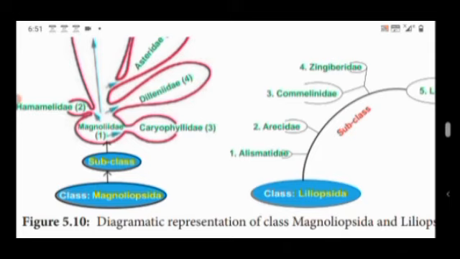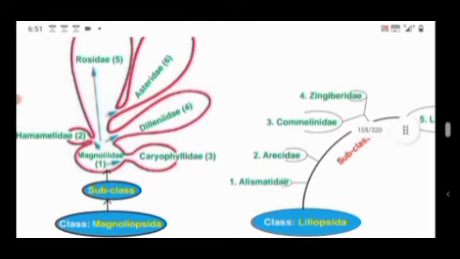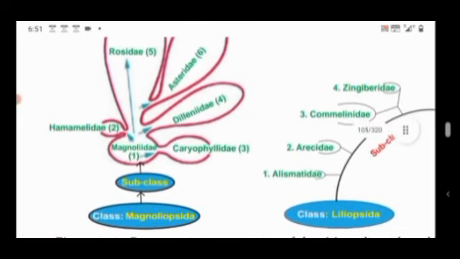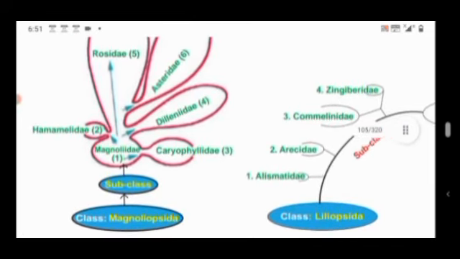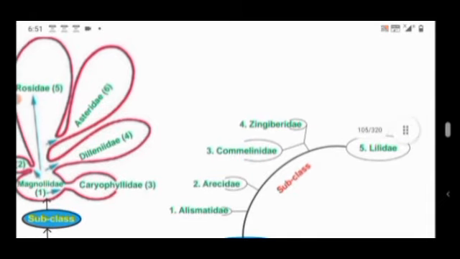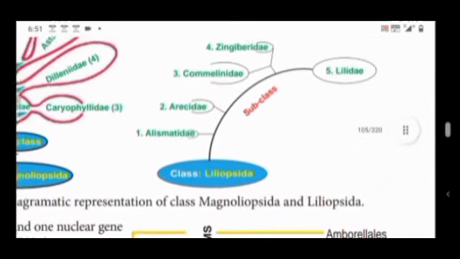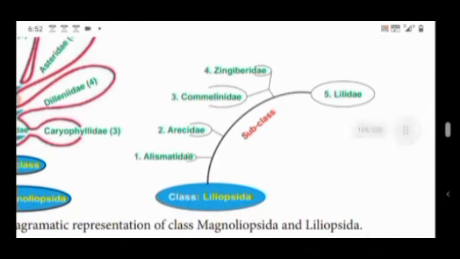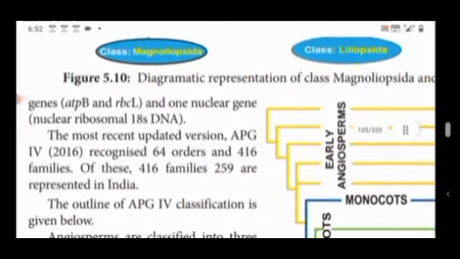That is, class Magnoliopsida is divided into subclasses Magnoliidae, Hamamelidae, Caryophyllidae, Dilleniidae, Asteridae, and Rosidae. In Liliopsida, the five subclasses are Alismatidae, Arecidae, Commelinidae, Zingiberidae, and Liliidae.